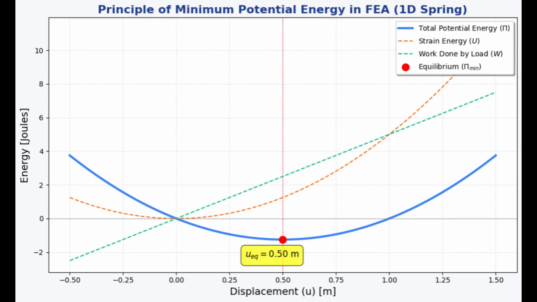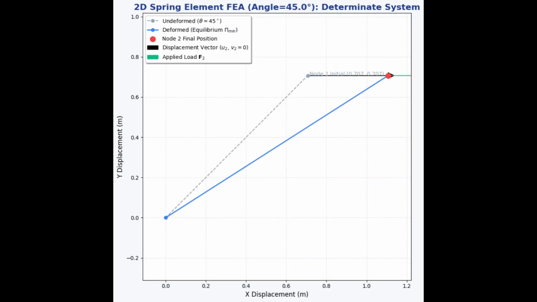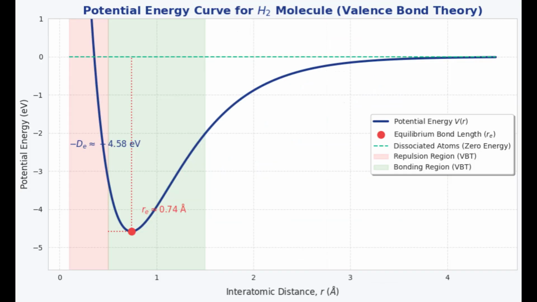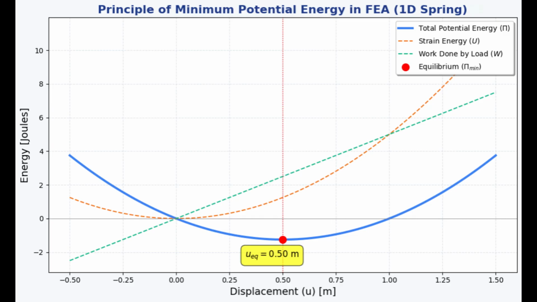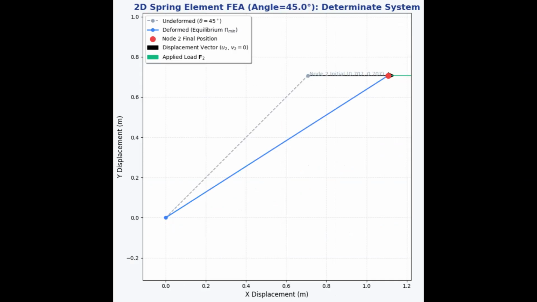Finally, what about systems that lose energy, like in the heat equation? The energy method still works, but it proves uniqueness through dissipation. Here, the error energy can only ever decrease, it never grows. Since it starts at 0 and can only go down, it must stay 0. The solution is unique because any error just fades away.